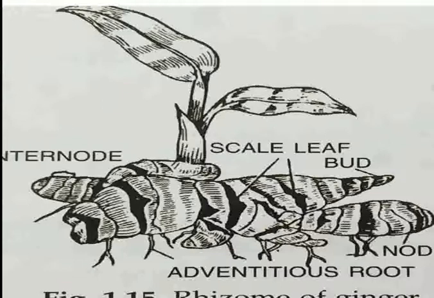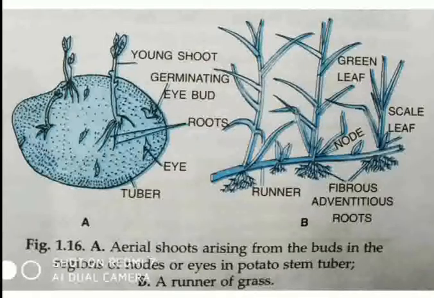Corms like colocasia, freesia, crocus, etc. have sufficient food stored and also bear numerous adventitious buds. A bulb can bear a number of buds: garlic, narcissus, onion, etc. Similarly, as you can see, this is the aerial shoot arising from the bud or the nodes or the eyes in the potato stem tuber, and next one is the runner of the grass.